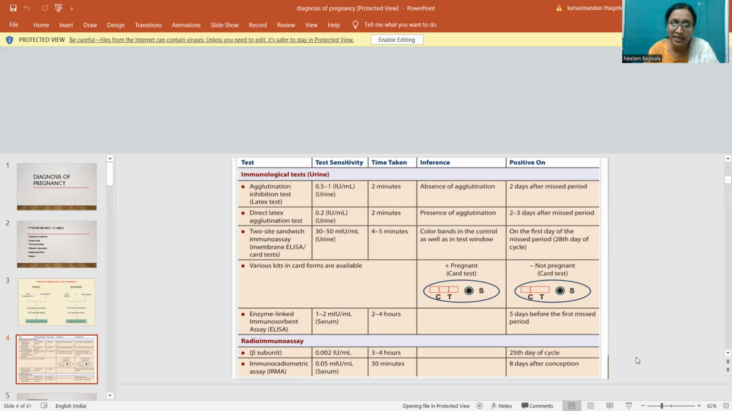There is also the ELISA test, which is positive 5 days before the first missed period. Radio immunoassays are also available for pregnancy test.